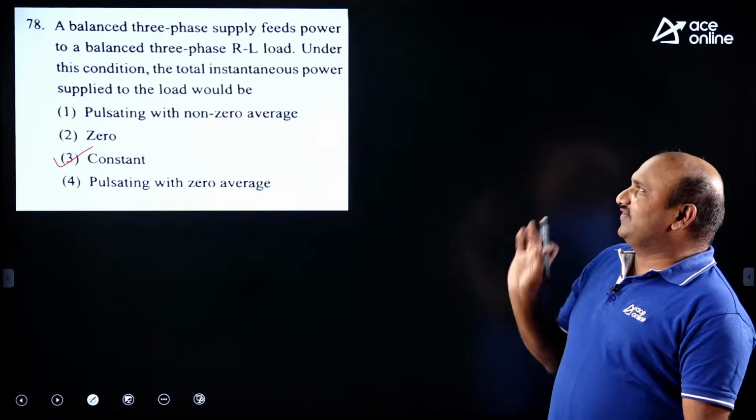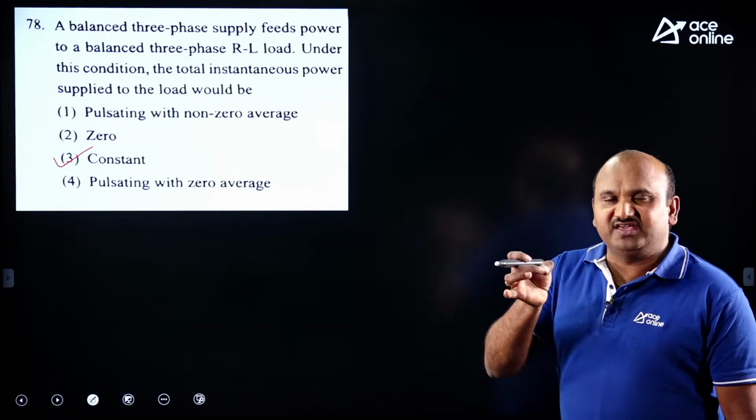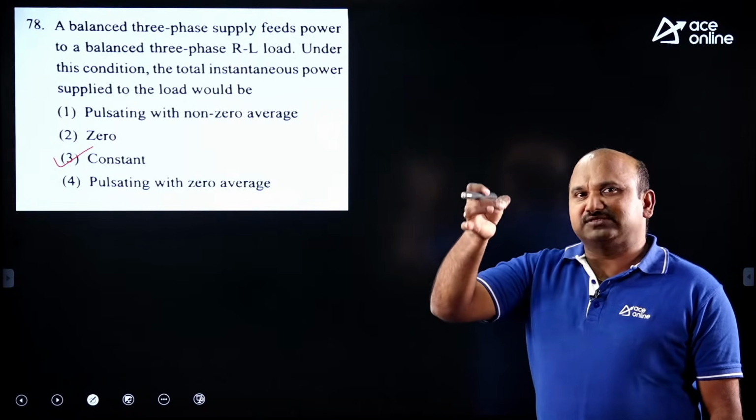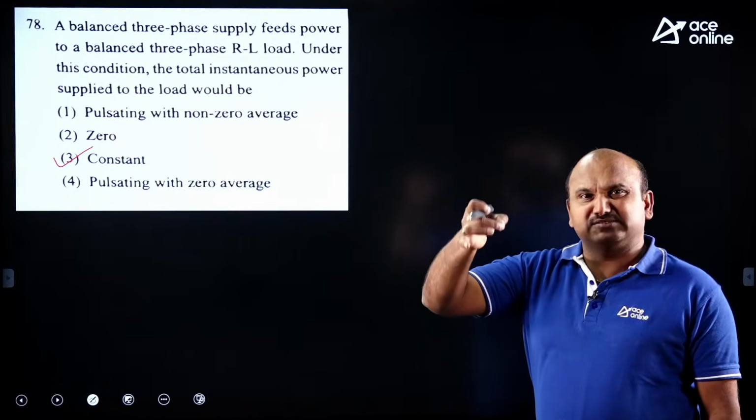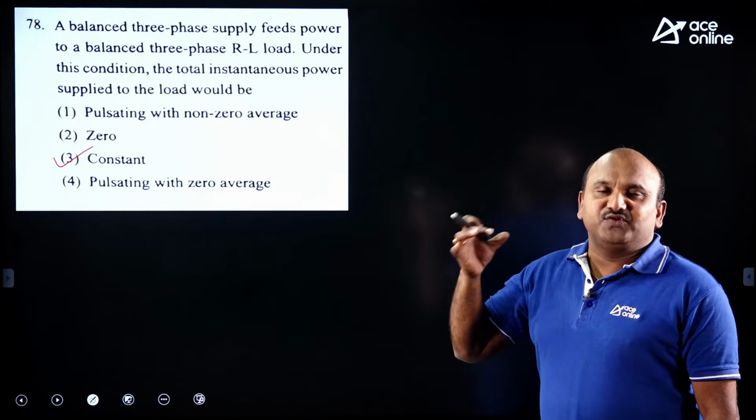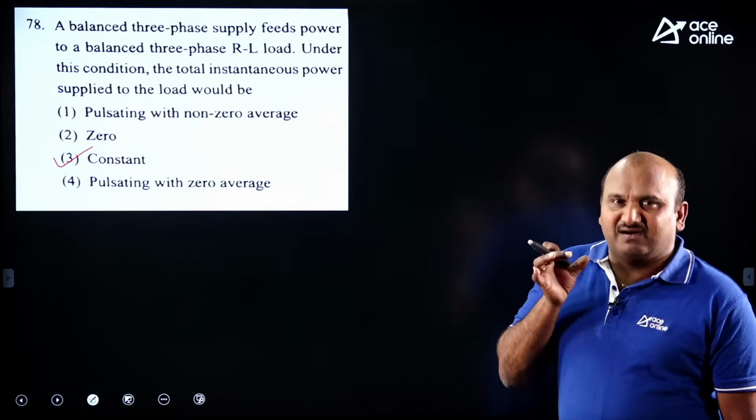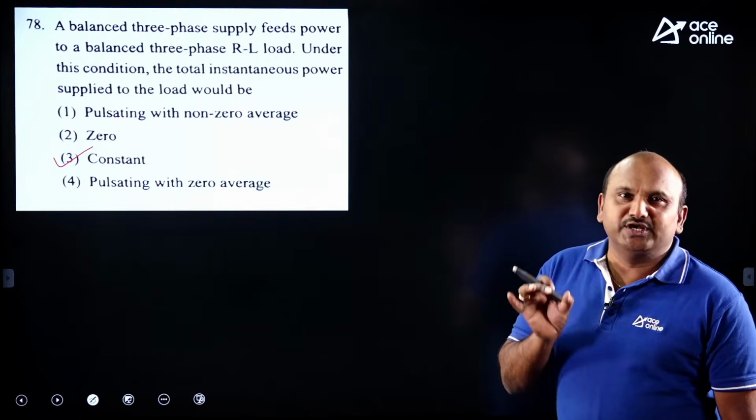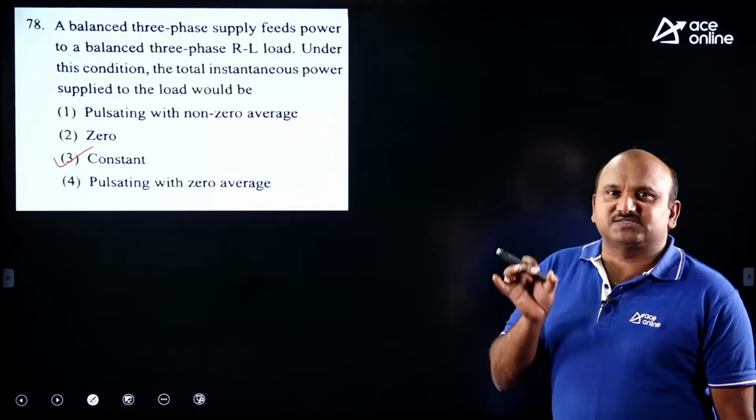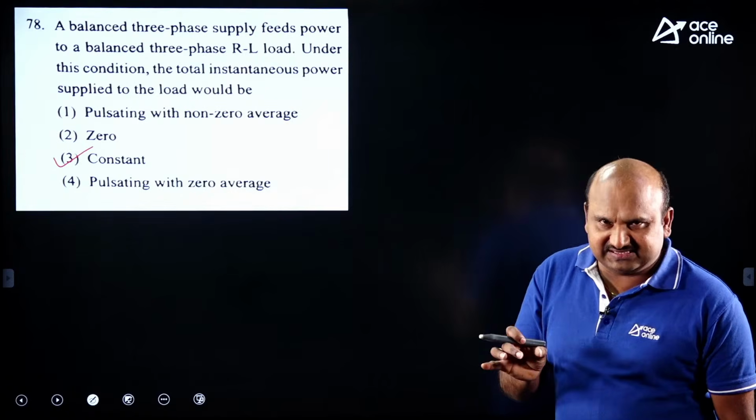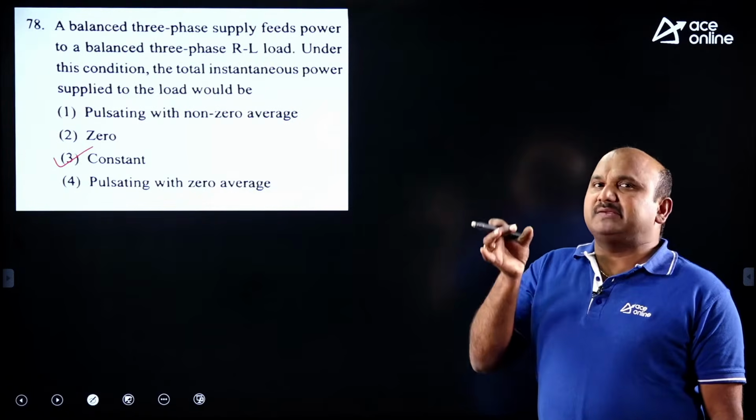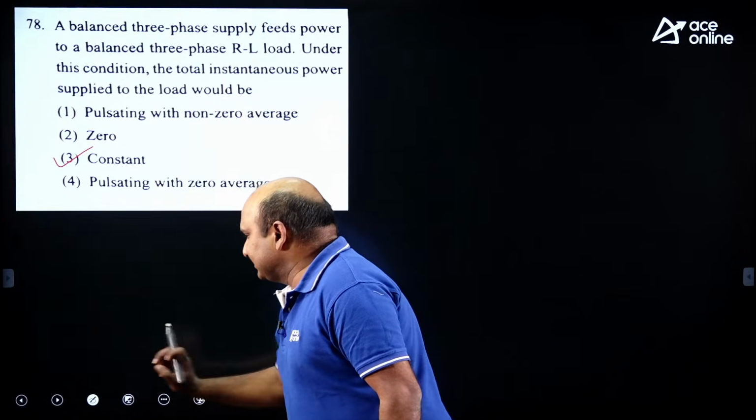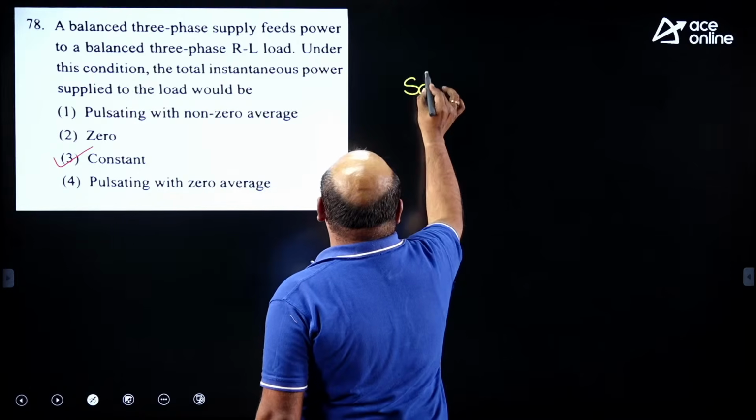Suppose we take the three-phase balanced supply, VA, VB, VC, as Vm sin omega t, Vm sin(omega t minus 120), Vm sin(omega t plus 120). If you consider the load as RL, Z at an angle phi, a lagging power factor load, you need to estimate the instantaneous power across each and every phase, namely PA, PB, PC. If you add all these, you will get the final power. This is the solution I can give.